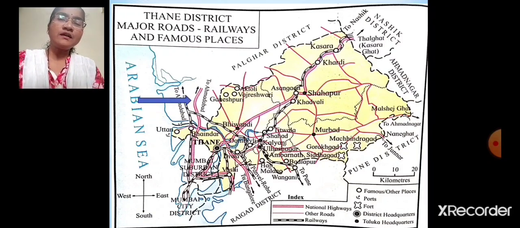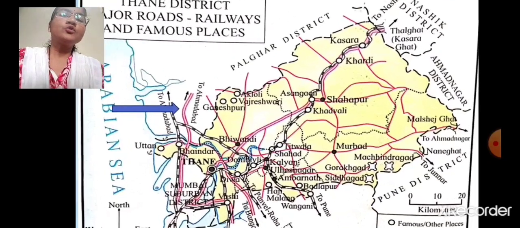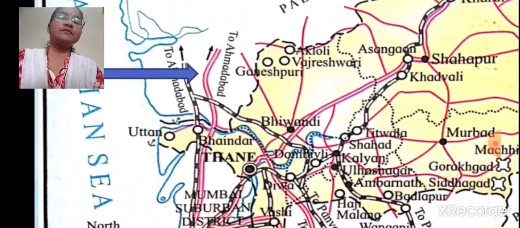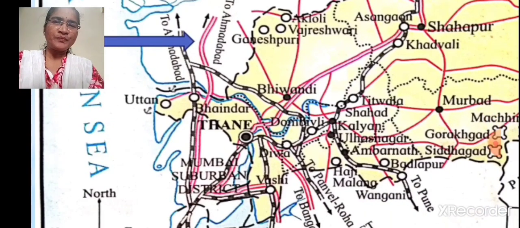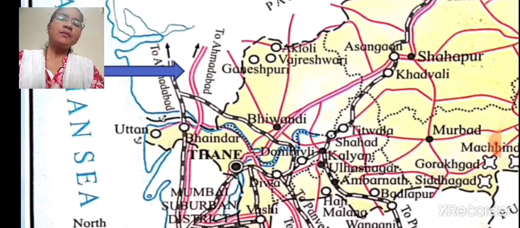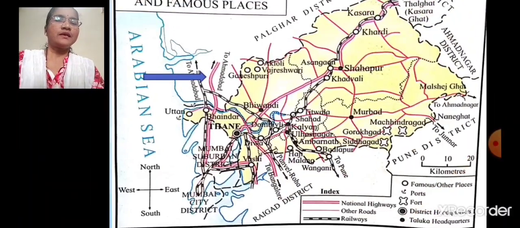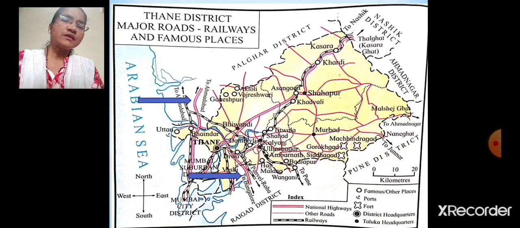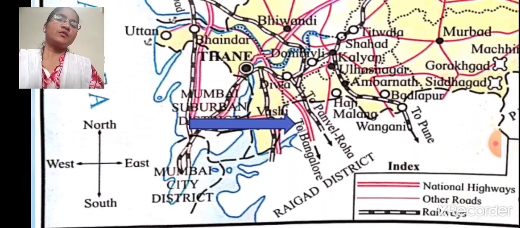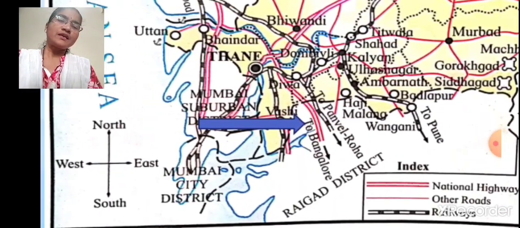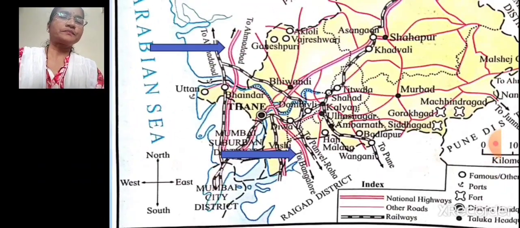See, this is the national highway which passes through Thane and goes to Ahmedabad. Double red line, can you see? Then this one is another national highway which goes to Bangalore, and that passes through Thane.